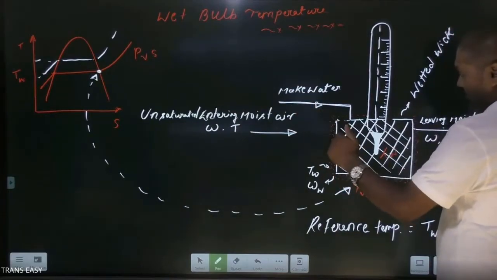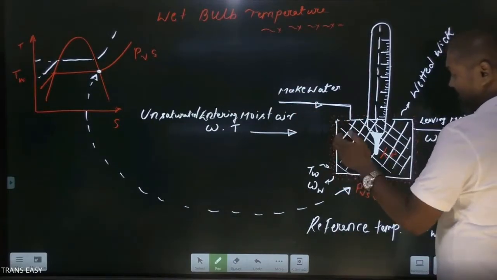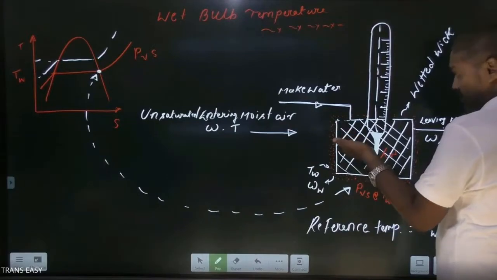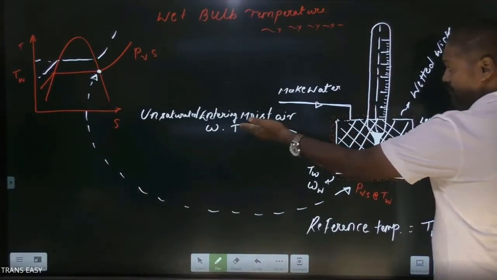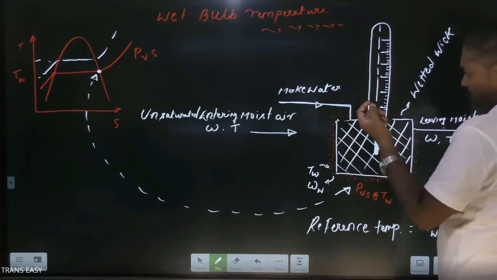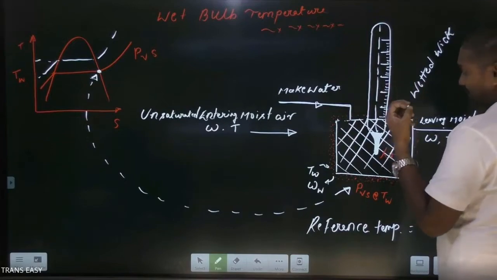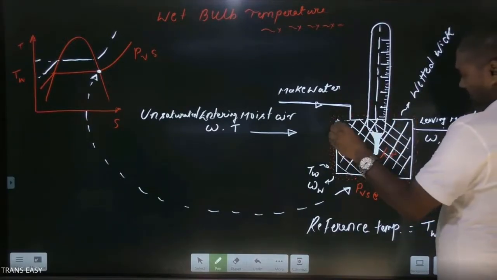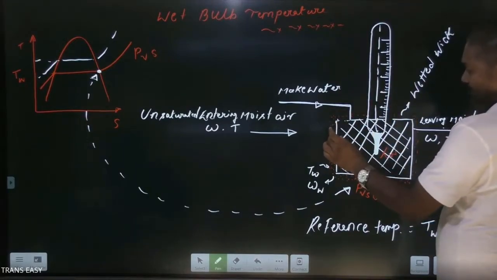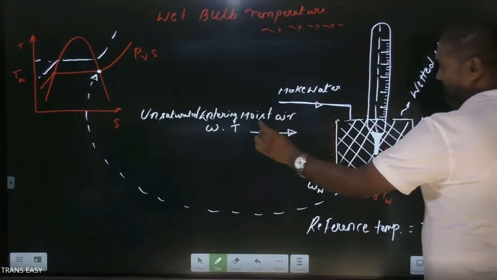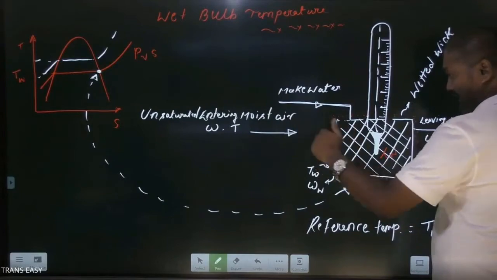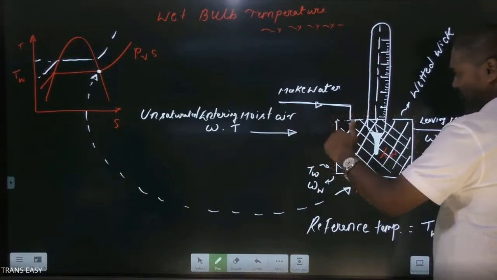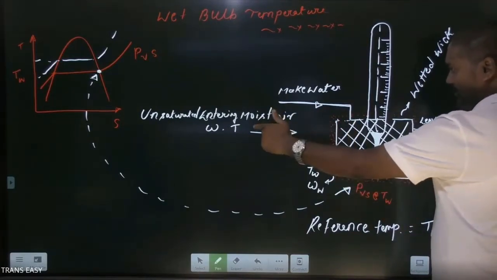So friends, due to concentration difference, the mole fraction of water vapor in the moist air at the wick is higher than the mole fraction of water vapor in entering moist air. Mole fraction is a way to express concentration, so I am explaining concentration in terms of mole fraction. We are getting a concentration gradient: higher amount of water vapor here and lower amount of water vapor here.